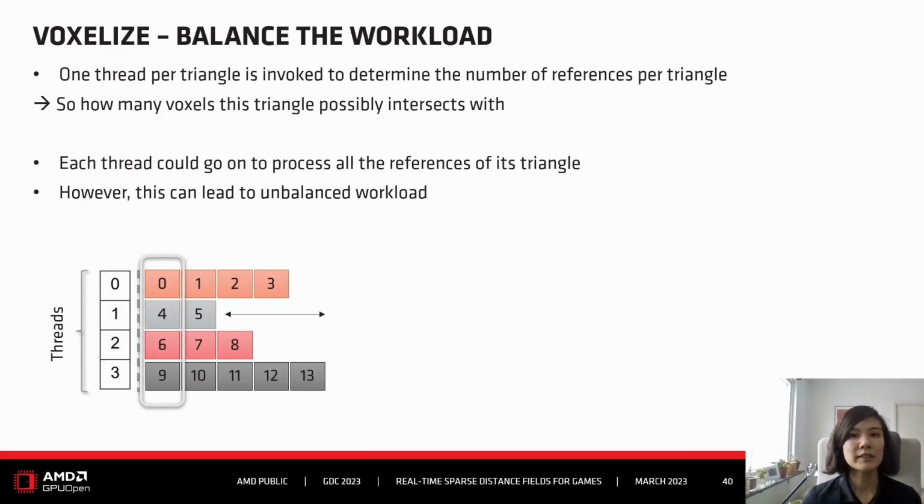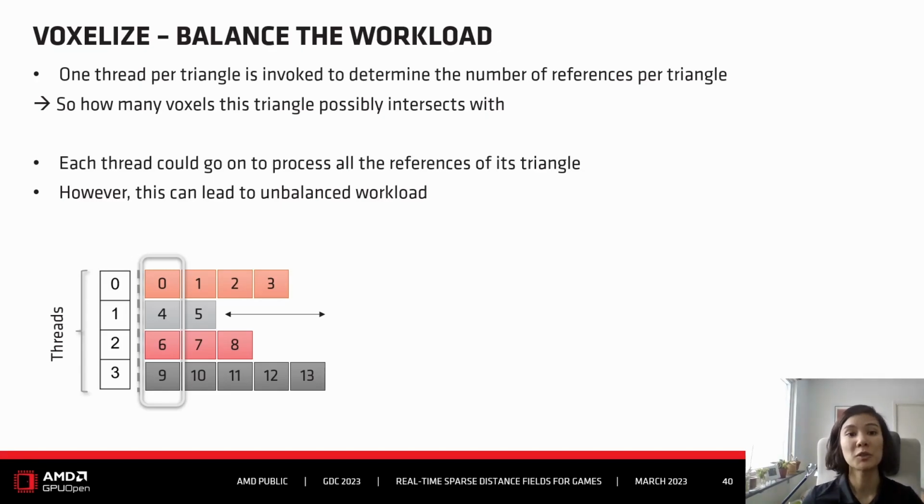Then in the voxelization pipeline itself, there are two steps which actually have a bit of unbalanced workload, and the optimization is to rebalance it. One is when we process the triangle references. We spawn one thread per triangle.